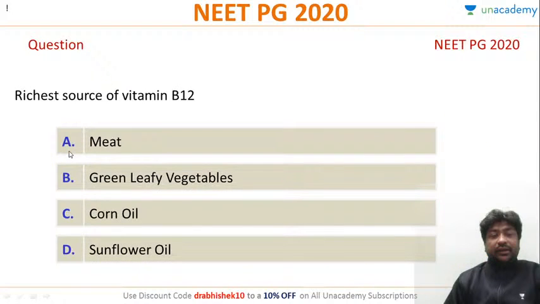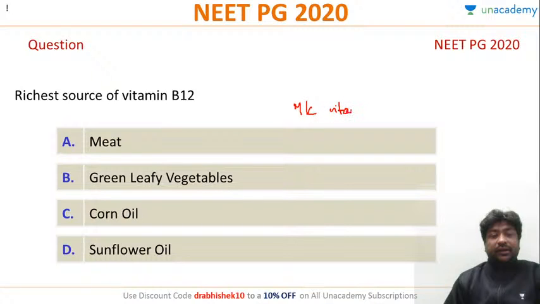Okay, let's answer this. Richest source of vitamin B12. Is it meat? Is it green leafy vegetable? Corn oil? Sunflower oil? So what should be the richest source? Gia is saying A, Shushma is saying B, Sandeep spelled out meat. Selva also said meat.